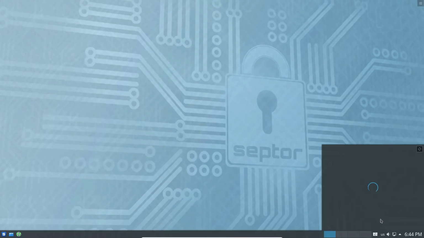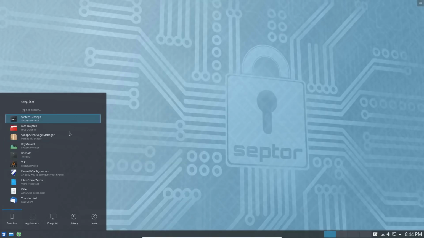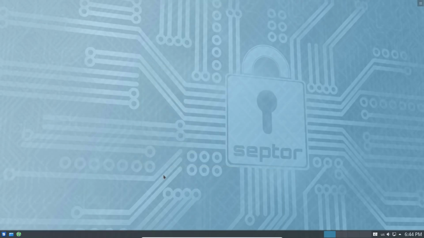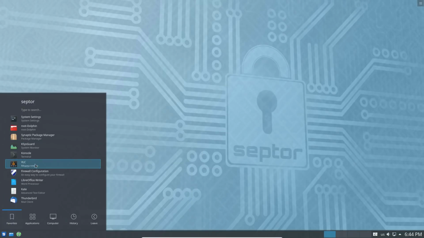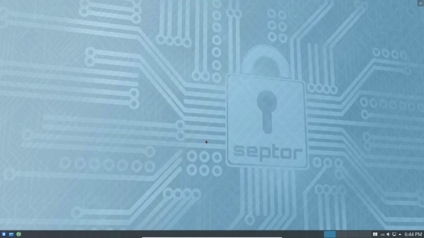I'm also finding several other applications not working. We have this weather widget that's installed here by default that doesn't actually work. So I'd probably either make sure that works or get rid of it. VLC apparently is in Russian, so it's very quick. It loaded fast. It was rushing its way to the load screen, but you can kind of see that there's some stuff here that's not quite set up. And all this is just Debian with Plasma and the Tor Browser bundle. That's not exactly what I call a privacy and anonymous-based distribution.